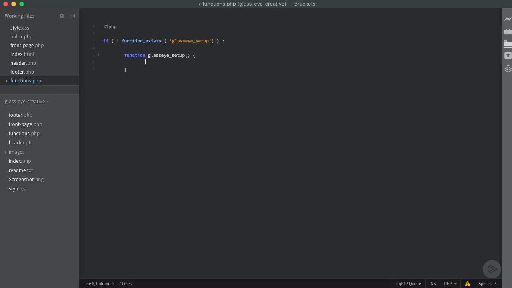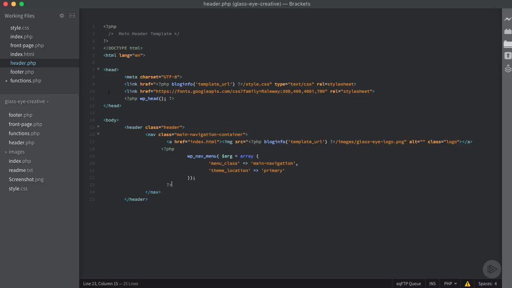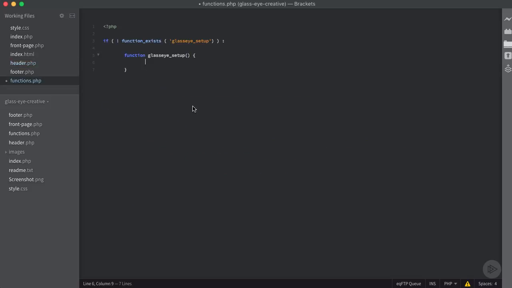And then inside of here, we're going to add the theme support to generate the title tag. Because if you remember, we deleted it from our header, but we're not going to get a title tag if we don't tell WordPress to do it for us. So we're going to use a function called add theme support.